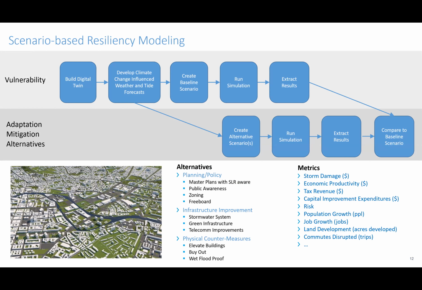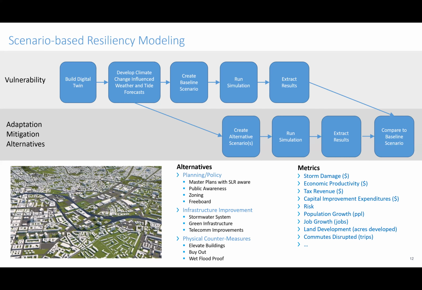So new buildings are being built, new construction is happening, new infrastructure is being added, population's growing, economy's growing, all of that. And let's measure over the course of that simulation. Obviously large storms may occur, heat waves, droughts, and so on. Let's measure how vulnerable the community is, or the other side of that coin, how resilient the community is.